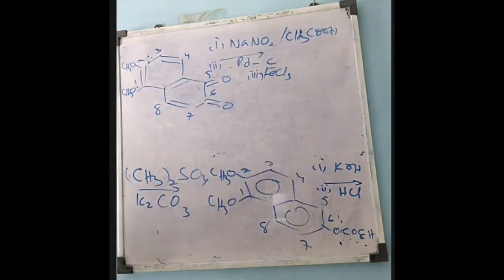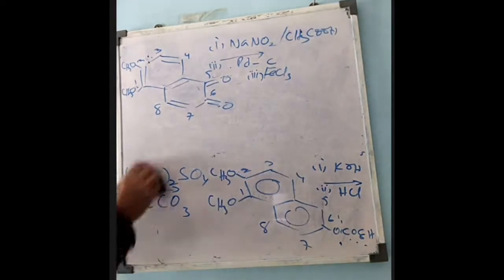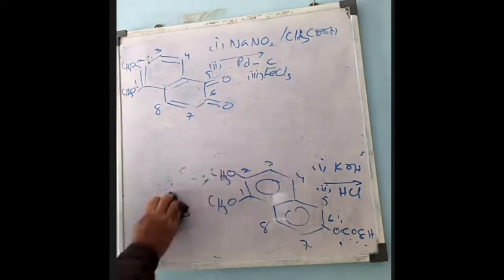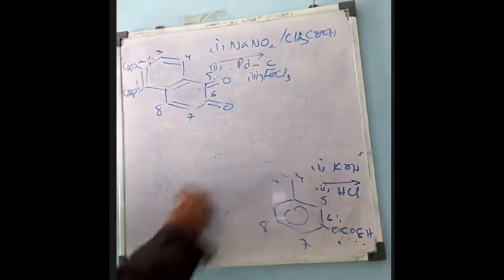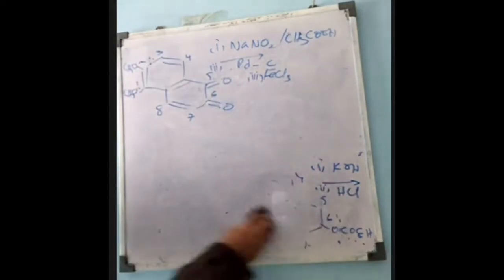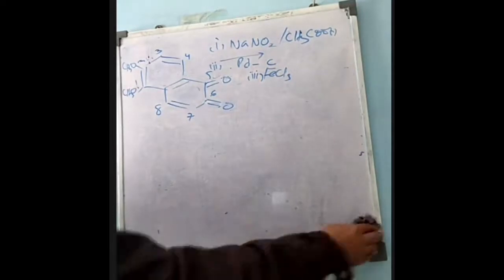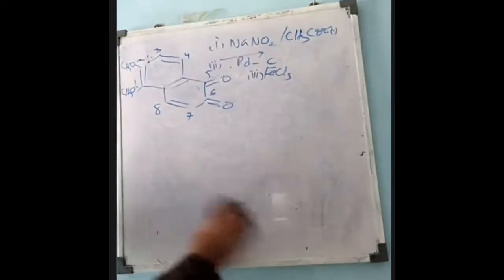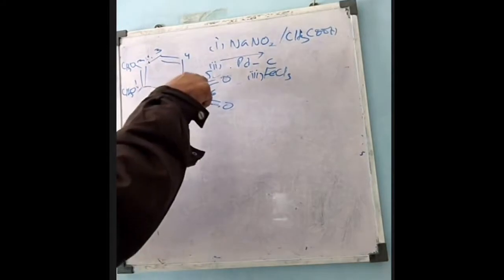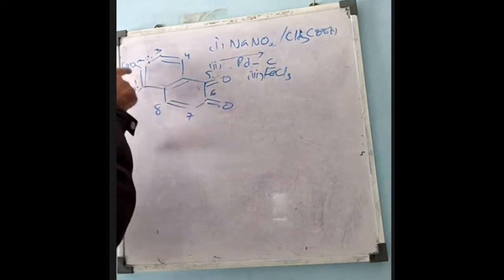Now once this compound is obtained, let me clear this one. This is naphthoquinone. If you start from number 1, 2, 3, 4, 5, 6, 7, 8, it is 5,6-dimethoxy-1,2-naphthoquinone.